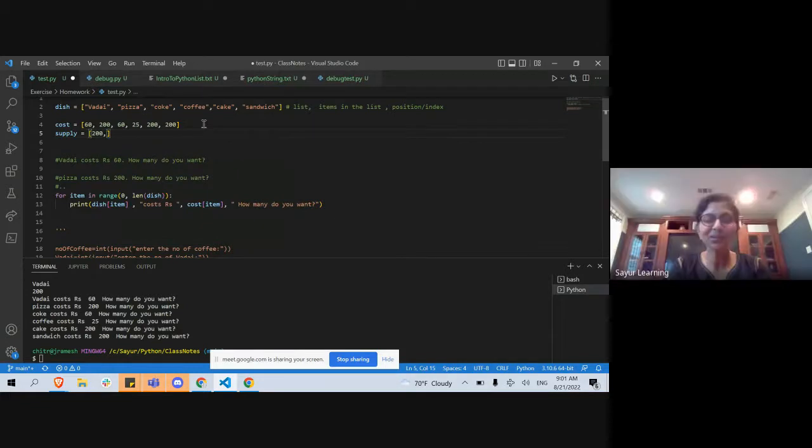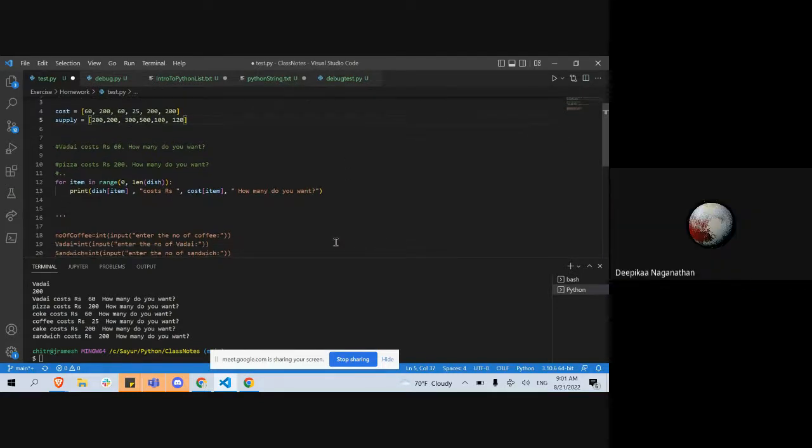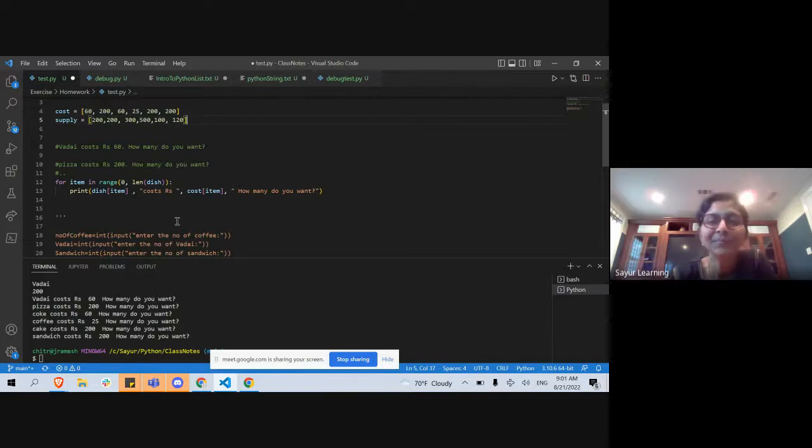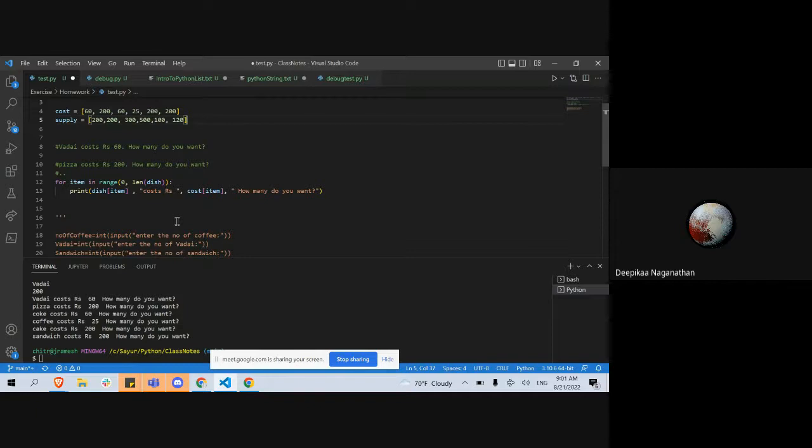I'm just going to take, pretty much, coke they would keep a lot of, I think coffee even more, and cake 100, and sandwich I have no idea, 120. All right, so that is my supply. What are we going to do next? Now we need to ask the customer how much they are going to buy. We have this print statement, I need to make that as a statement.